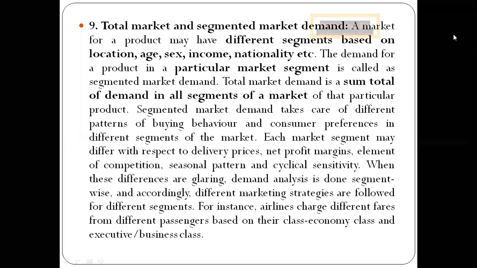It means dividing the heterogeneous market into homogeneous segments and then catering to the needs of those particular segments, because we know that each segment differs with respect to delivery prices, net profit margin, element of competition. So accordingly, for the different homogeneous segments, the market is targeted.